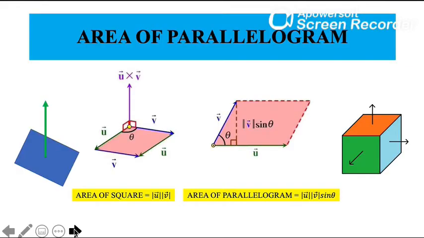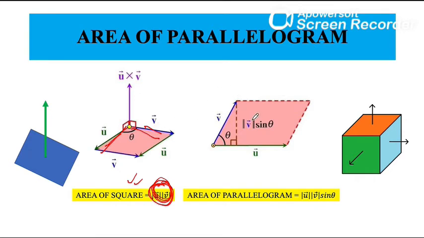Now comes the application of cross product. Okay, supposing we have two vectors at an angle of 90 degrees, u and v. Then we know that the area of the square is the magnitude of the first vector multiplied by the magnitude of the second vector. Okay, and this is just multiplication. Area of rectangle